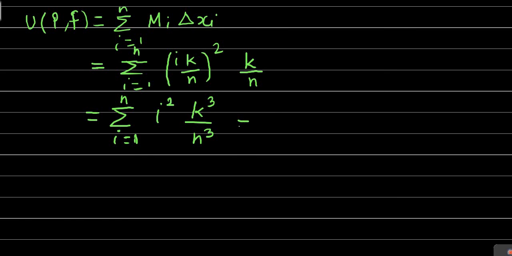We'll take the k cube by n cube outside the summation as it is independent of I. This summation runs over I, and k and n both are independent of I, therefore this term can be taken outside. So this is equal to k cube by n cube into summation over I equal to 1 to n I square.